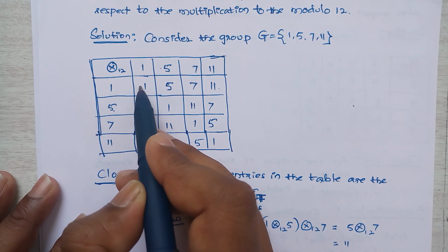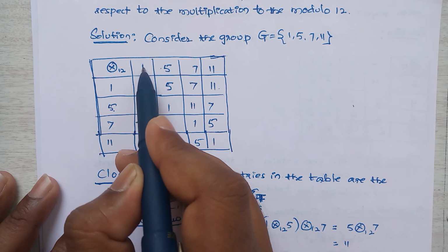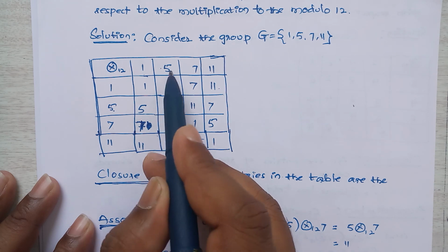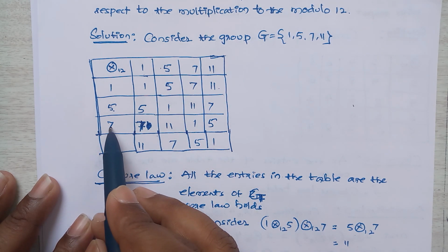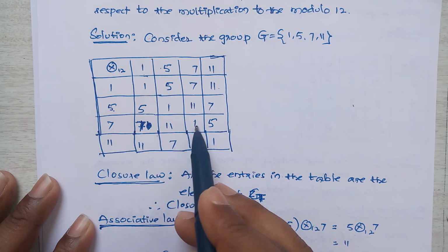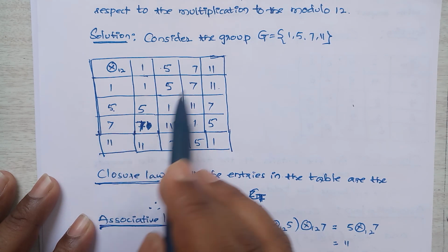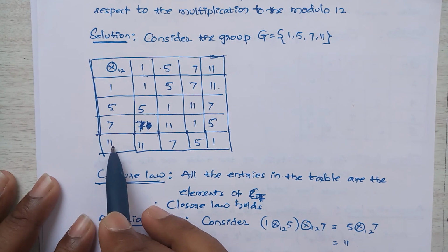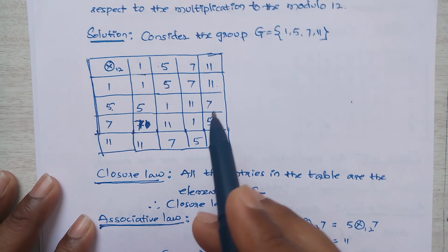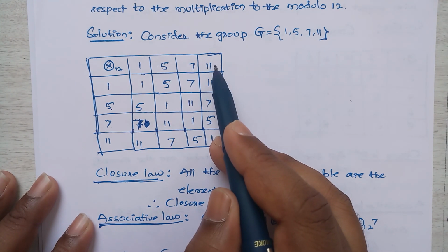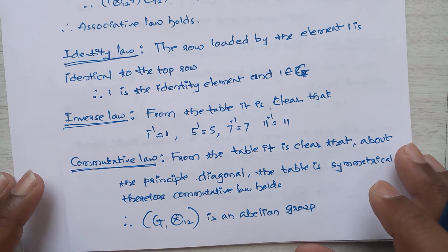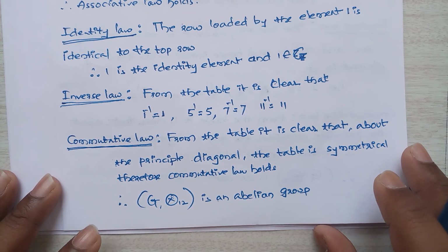Inverse law: from the above table it is clear that the identity element is 1. In the first row 1 is here, so 1 inverse is 1. In the second row 1 is here, so 5 inverse is 5. In the third row the identity element 1 is here, so 7 inverse is 7. In the fourth row 1 is here, so 11 inverse is 11. In all the cases we get an inverse for each element, therefore the inverse law holds good.